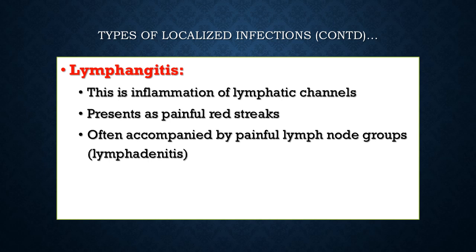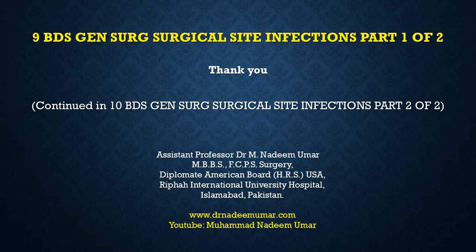So, the four outcomes you must remember whenever an infective organism gets into the body: it can cause an abscess formation, or cellulitis, or lymphangitis, or it can cause generalized bacteremia with bacteria circulating in the blood. With that, we come to the end of part one of your general surgery lecture on surgical infections, and we will continue this in the 10th lecture, which will be part two of this same lecture.